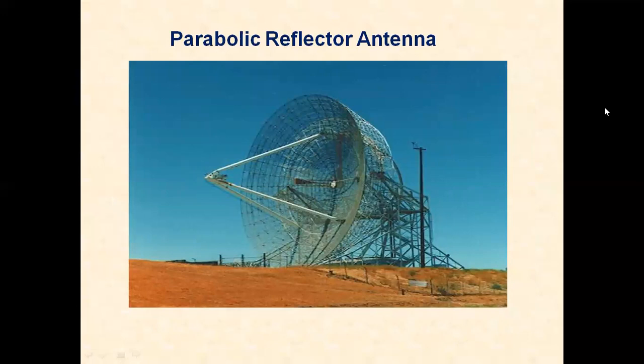This is a large parabolic reflector antenna used at the earth stations for the purpose of satellite communication. Very large antennas, nearly 5 meters to 10 meters in diameter, are located on a hill area, pointing toward the satellite. In satellite communication, we make use of microwave frequencies. So this is the most widely used antenna for microwave applications.